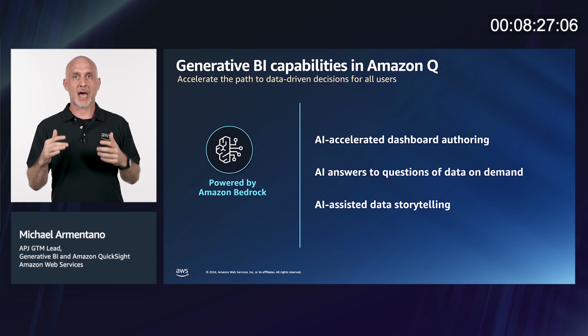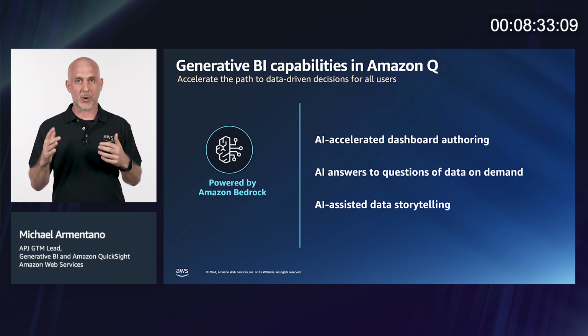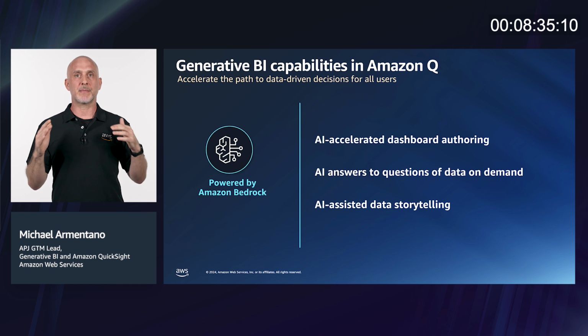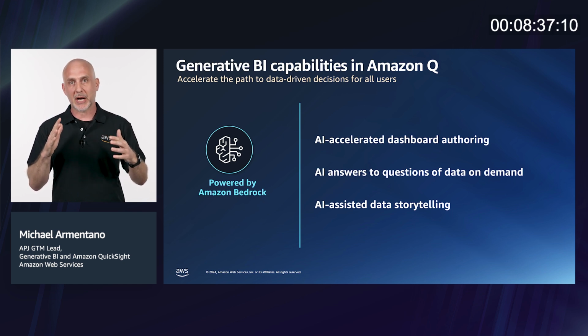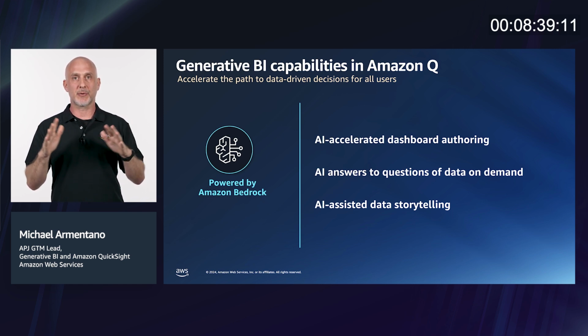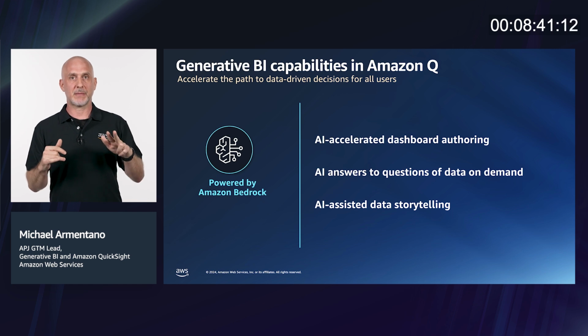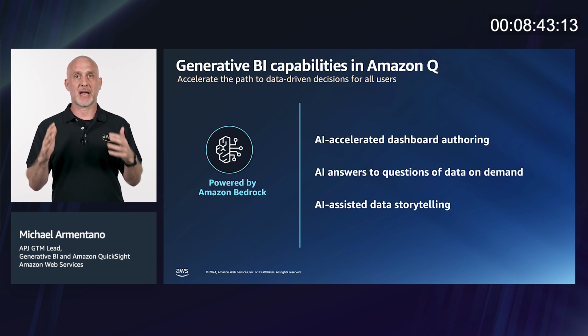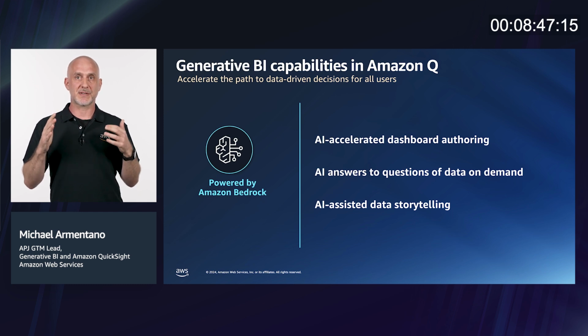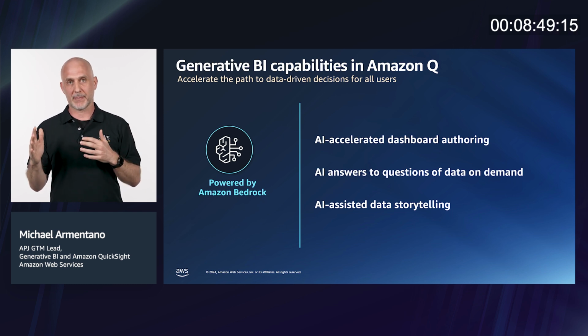First, AI-accelerated dashboard authoring helps business analysts and builders quickly build dashboards and reports, reducing the amount of time they need to spend doing repetitive block and tackle work, greatly improving efficiency. Second, AI can summarize and answer questions of dashboards and data to inform business decisions for business users when and where they come up.